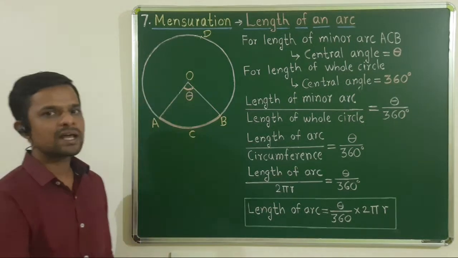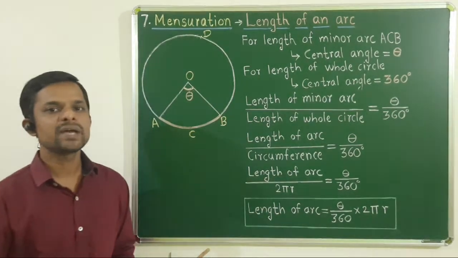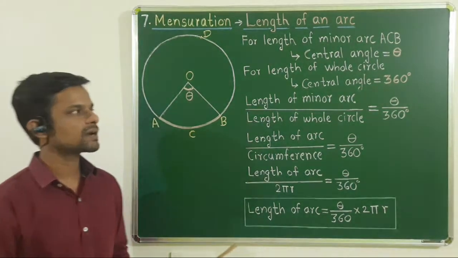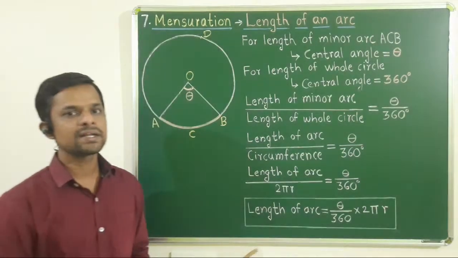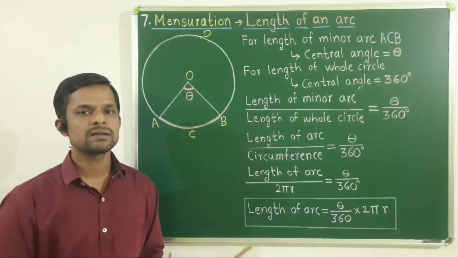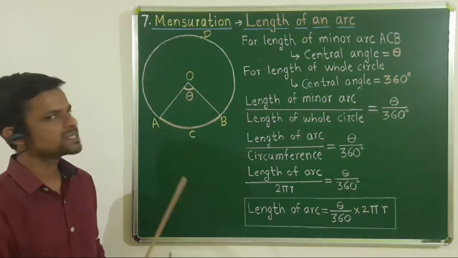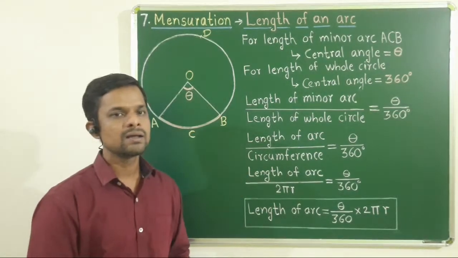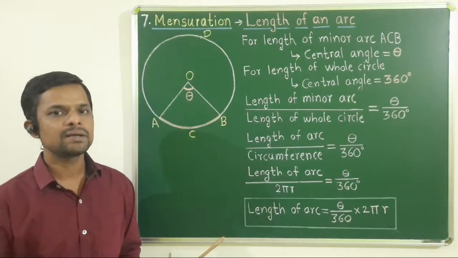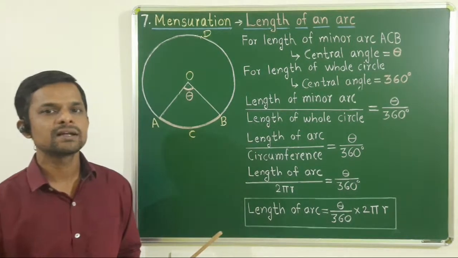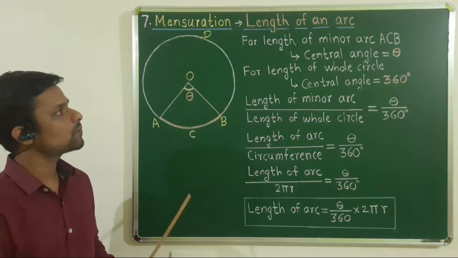And if it is greater than 180, then obviously it is a major arc. And if it is exactly 180, then it is called a semicircle. म्हणजे there are three types: minor arc, less than 180; major arc, greater than 180; and semicircle, exactly 180. These are the three types of arcs.